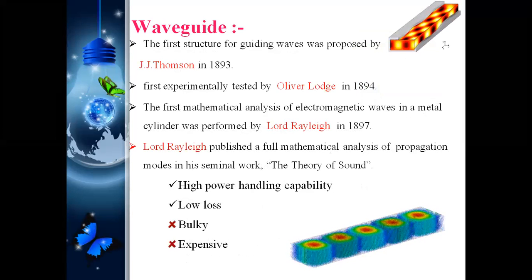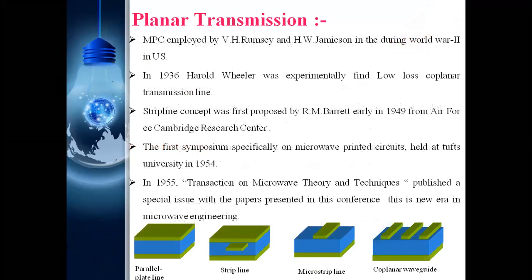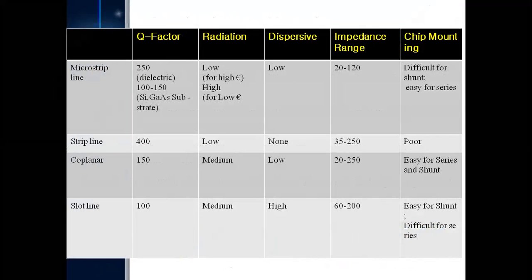This is called a non-planar technology. Waveguides are non-planar, bulky in size, and expensive in components. These are the drawbacks. But the advantage is that they can handle high power with low losses and a high quality factor. So to overcome the size and expensive cost, we go to the planar transmission technology. In planar technology, you can use microstrip, coplanar, strip line, or whatever it may be. But the main ones are these 4 different planar technologies.